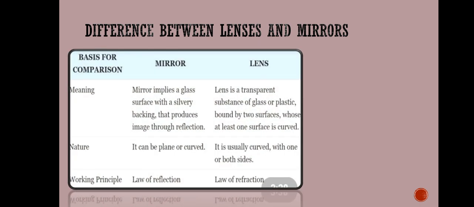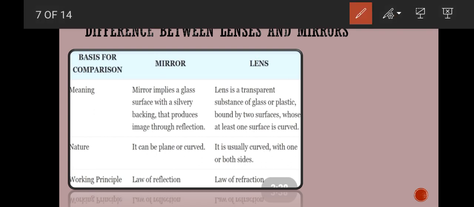Here you can see the meaning of mirror: a mirror implies a glass surface with a silvery backing that produces images through reflection. Its one side is reflecting and the other side is painted, and it produces the images through reflection.